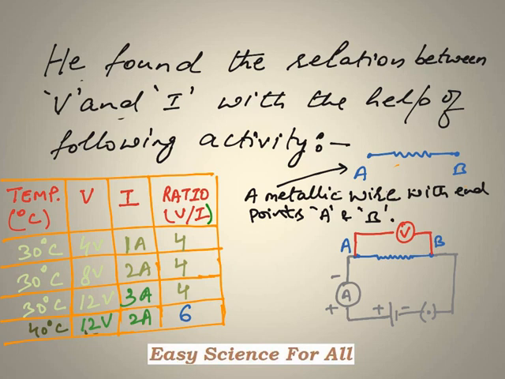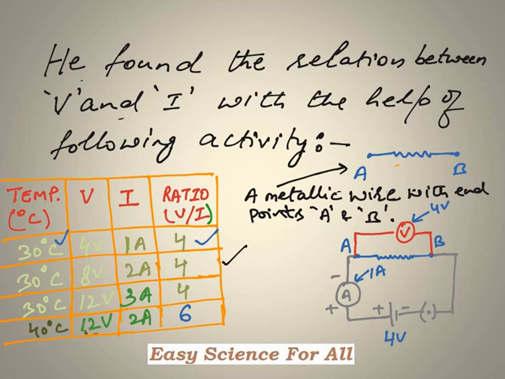In the first case, we kept the temperature of the wire at 30 degrees Celsius, as you can see from the table, and we used a battery of 4 volt over here. So as soon as we did that, this voltmeter started showing a reading of 4 volt, whereas this ammeter started showing a reading of 1 ampere. And if we find the ratio between V and I, it comes out to be 4 in this case.